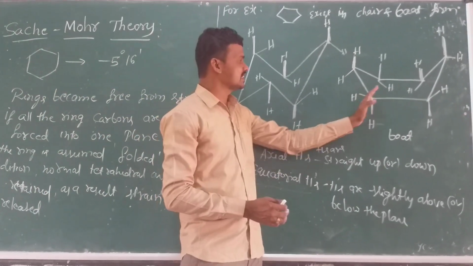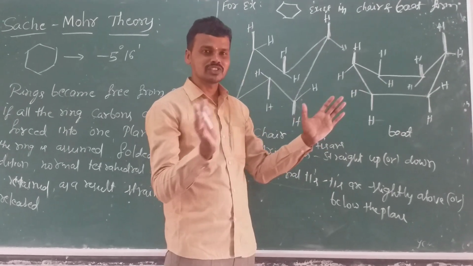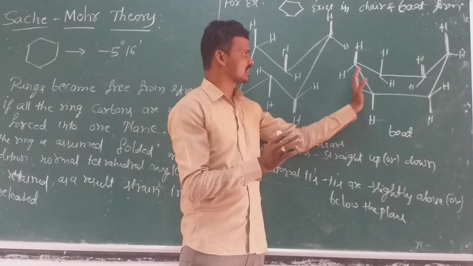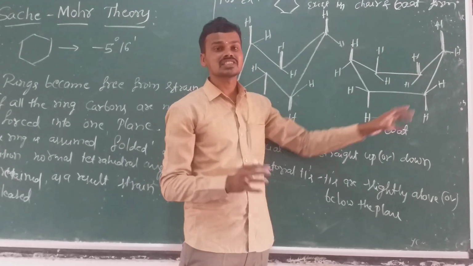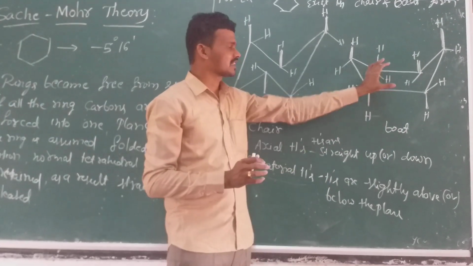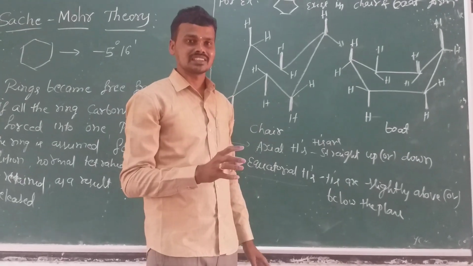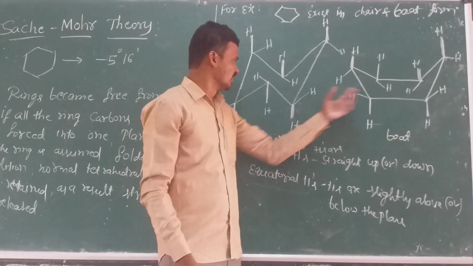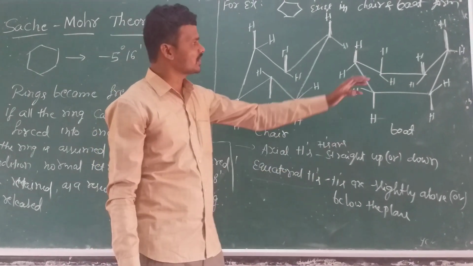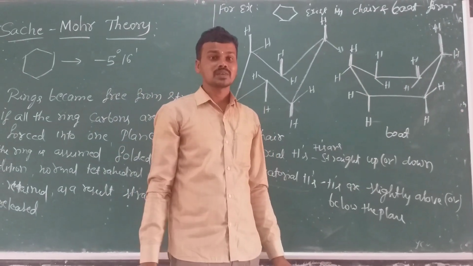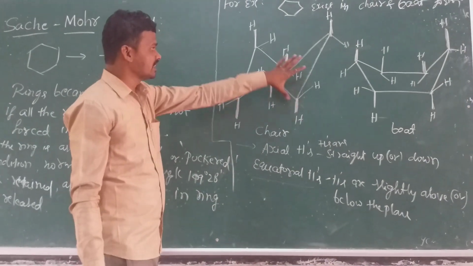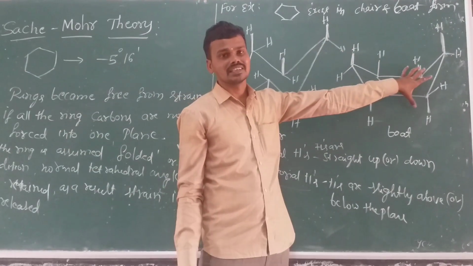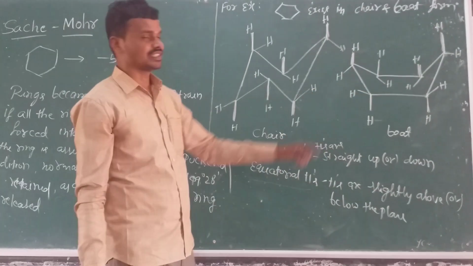The reason is, see here, in the boat form the molecules are joined up, so all the atoms are crowding up. Due to the crowding the stability decreases, and the molecule is less stable compared to the chair form. But the bond angles are the same, 109 degrees 28 minutes, the standard bond angle. The boat form is less stable compared to the chair form.